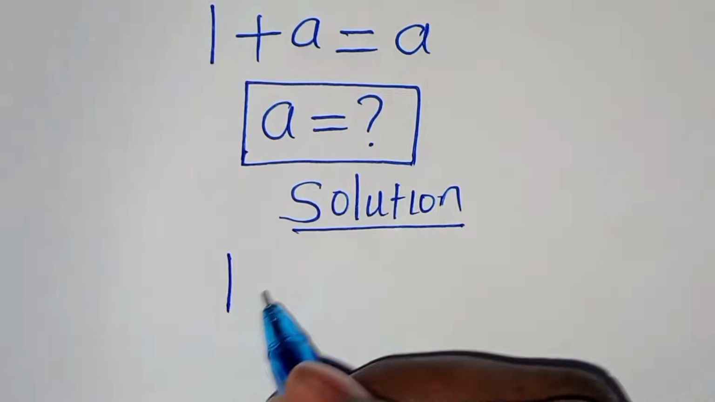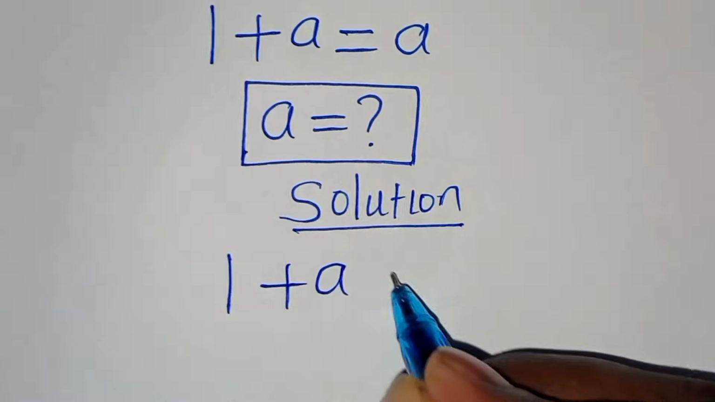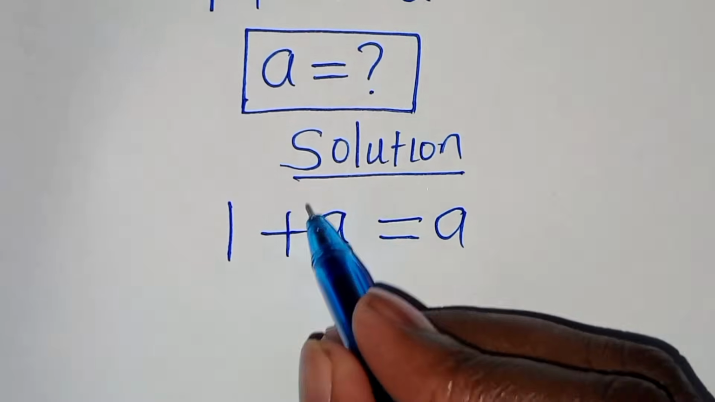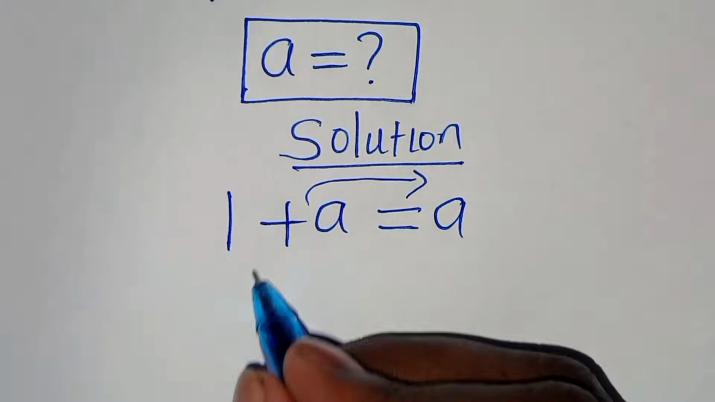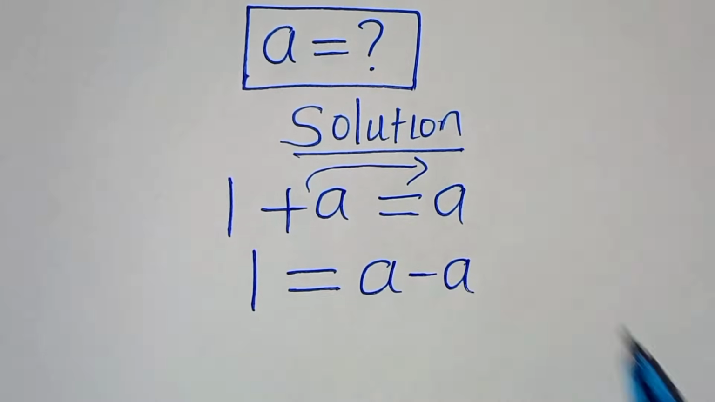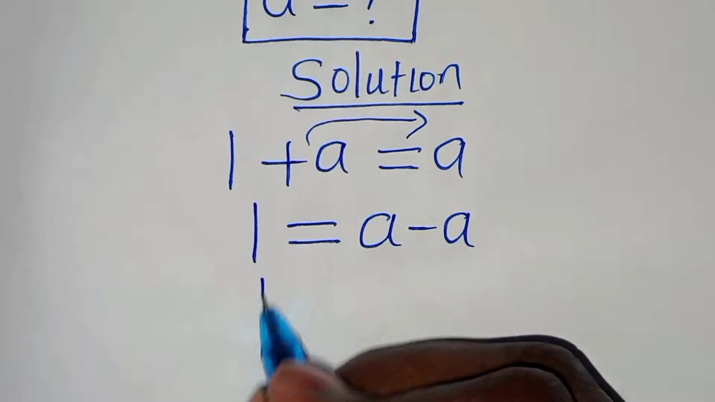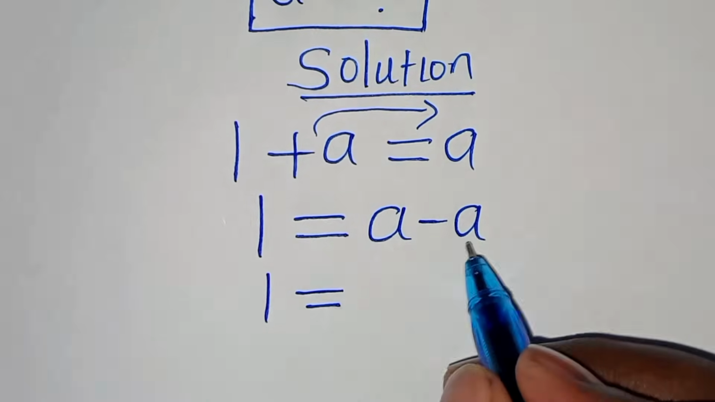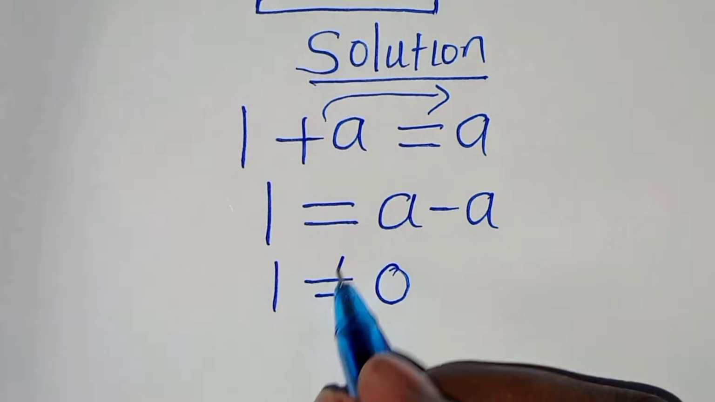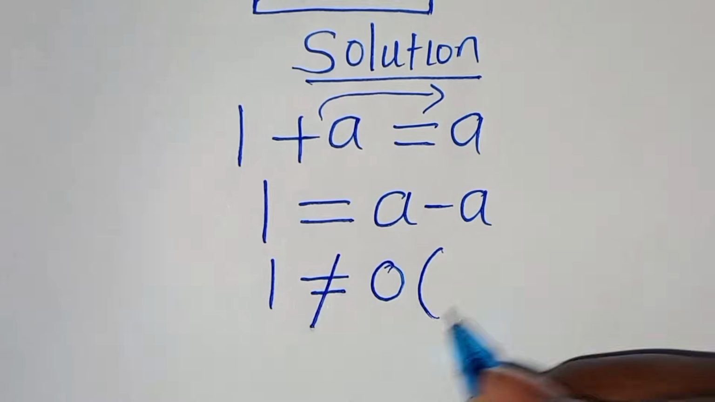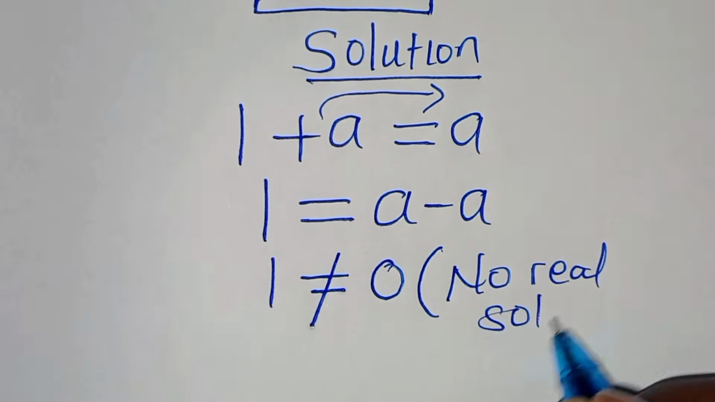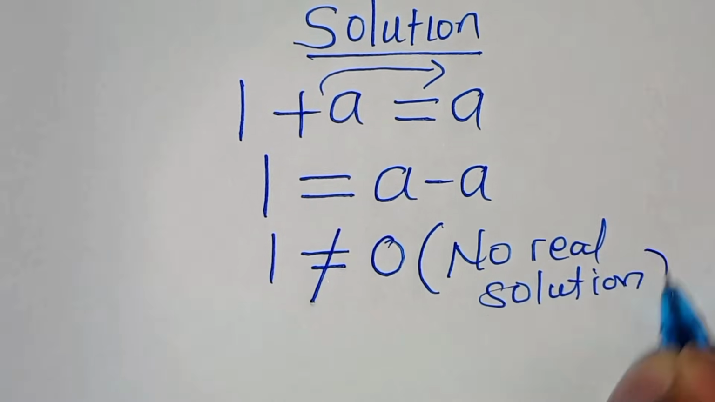So we have 1 plus a is equal to a. The first step is to take plus a on the right hand side, and this means that we have 1 is equal to a subtract a. So 1 is equal to a minus a, which is equal to 0, such that 1 is not equal to 0. So this implies that there is no real solution. There is no real solution to this algebra problem.